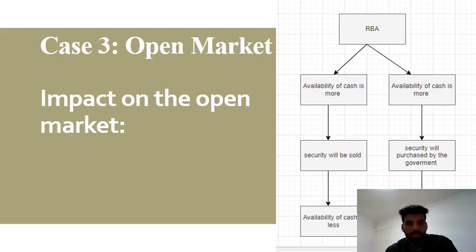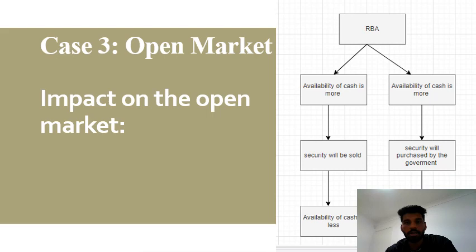Slide number 12. Case 3. Impact on the open market. If the availability of cash in the market is increased, then government securities are sold by the RBA so that the availability of cash is decreased. It is so because when securities are purchased, the cash decreases as the amount comes back to the RBA, due to which the circulation of cash will be decreased.